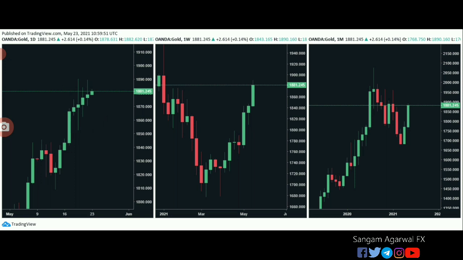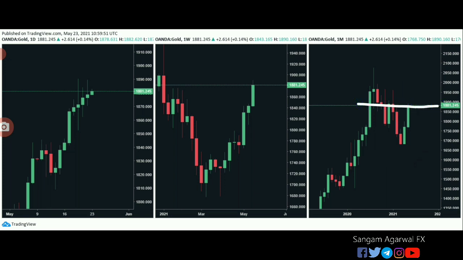On the weekly candle, this was the pin bar when we made the video and predicted this high. We have 3 consecutive bullish weekly candles. On the monthly chart, we have 2 consecutive bullish candles. For 2 months, price has been increasing.